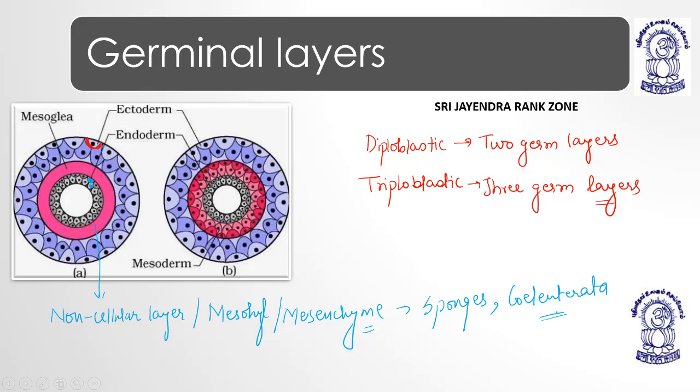Now when we talk about the triploblastic condition, the outer ones are ectoderm, and the inner ones are endoderm, and in between you can see the cellular layer. This is the cellular layer, all cells around.